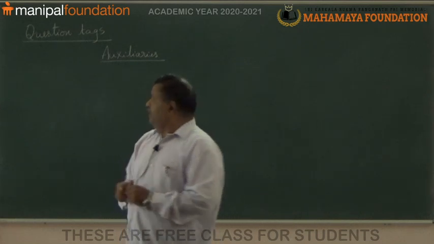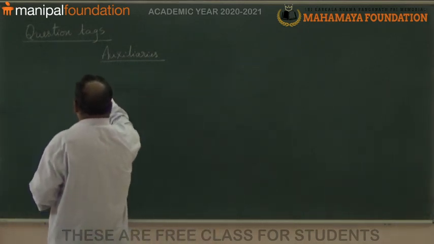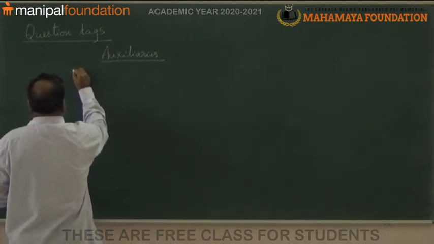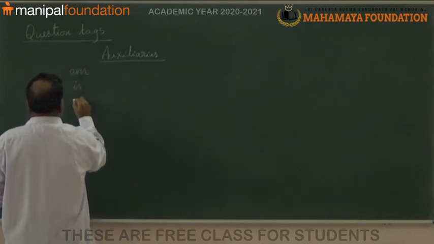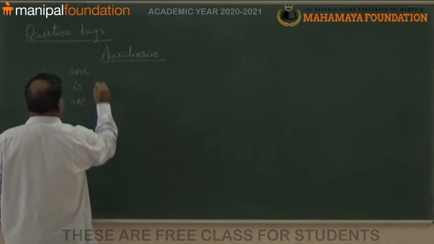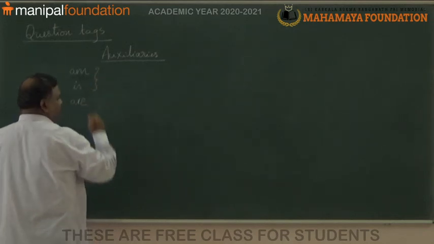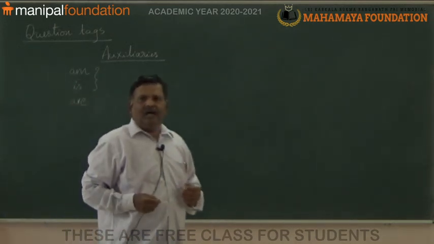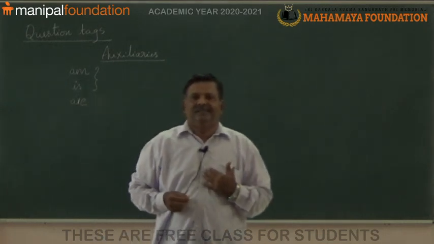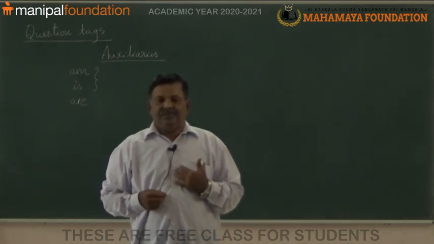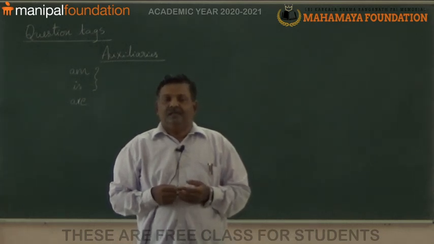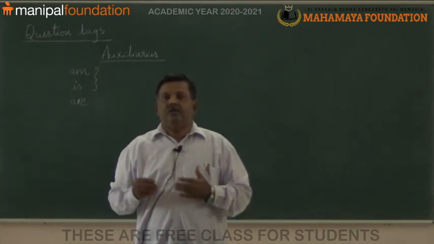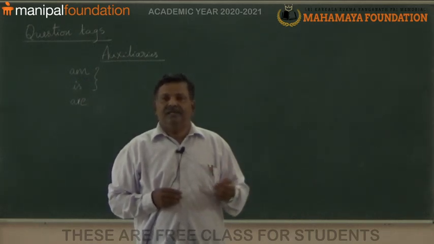Now, first of all, I would like to give the list of auxiliaries. They are am, is, and are. Am: I am teaching, I am learning. Is: whenever there is a third person singular, we use is.